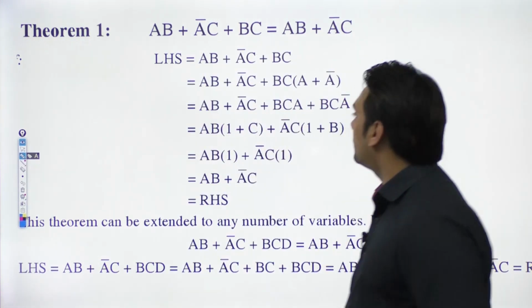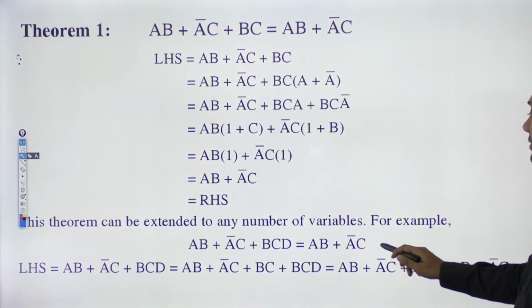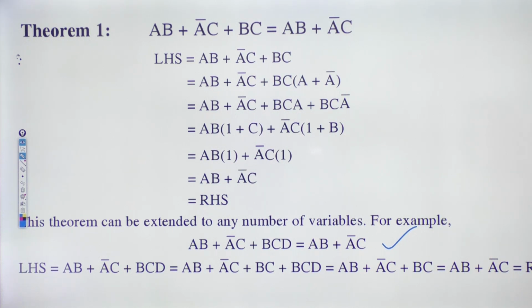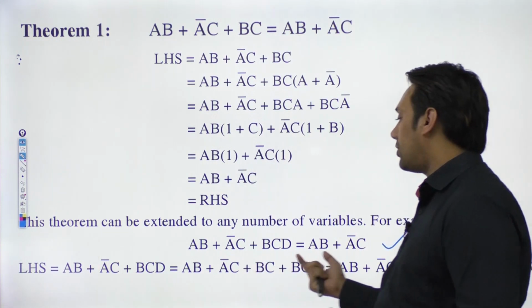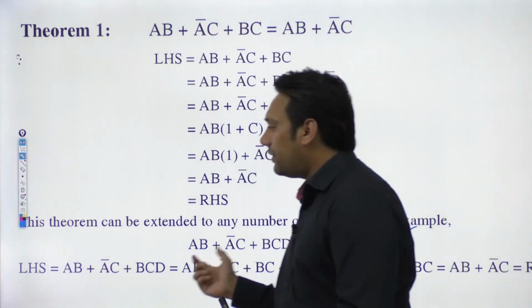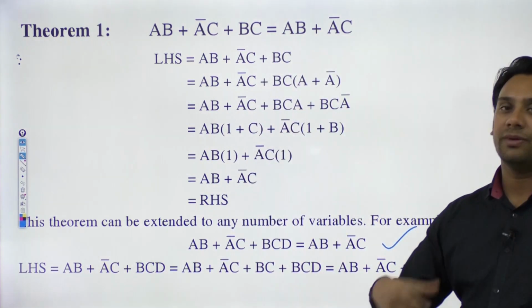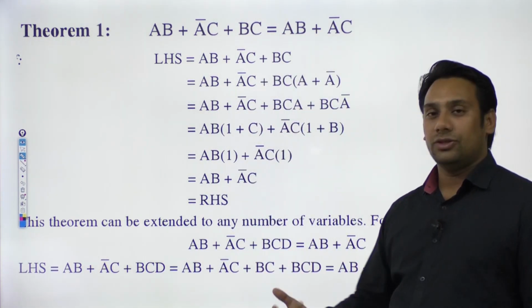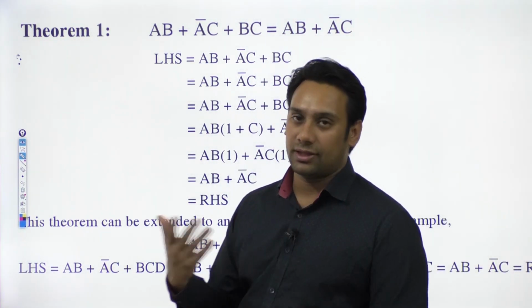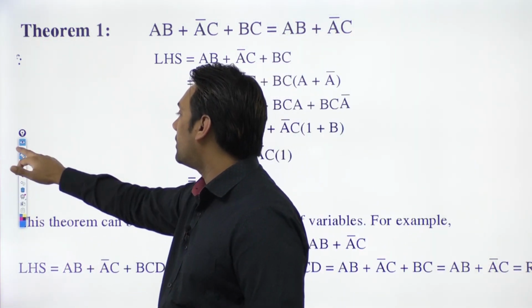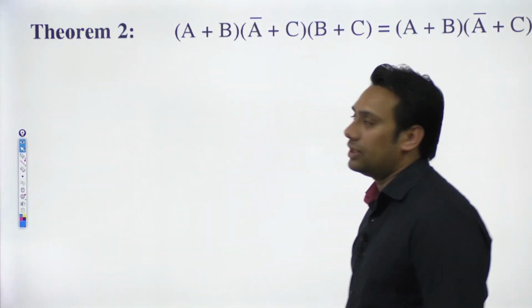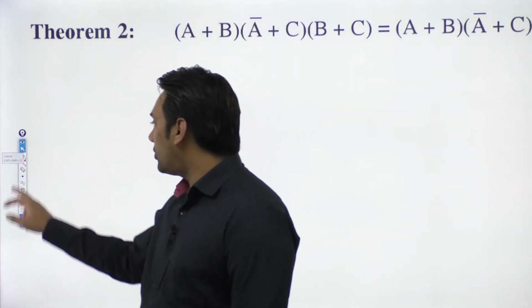And then this is the extended version of consensus theorem. You can extend the consensus theorem. It can be extended for 4 variables, for 5 variables and so on. Right now you can see this extended version of consensus theorem with 4 variables. But we do not need this in the examination, because obviously you are not going to remember such a complex theorem, but rather you can just solve and prove this in the exam. Whenever that is required, you can easily prove it. So that is why you don't have to really remember them. Okay. So this is your second theorem here.